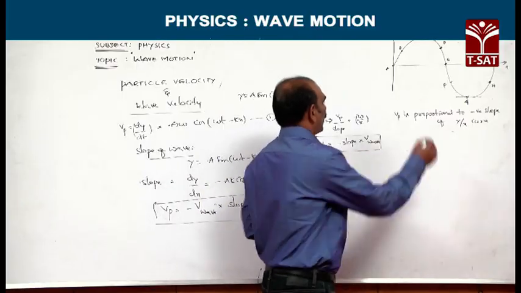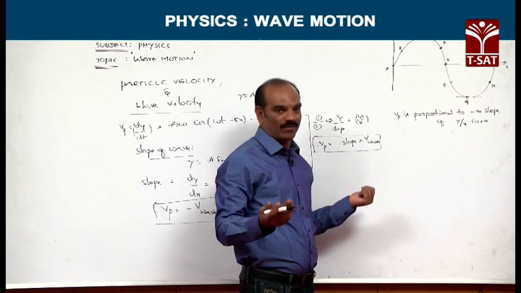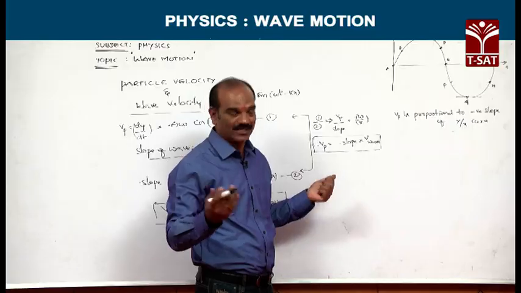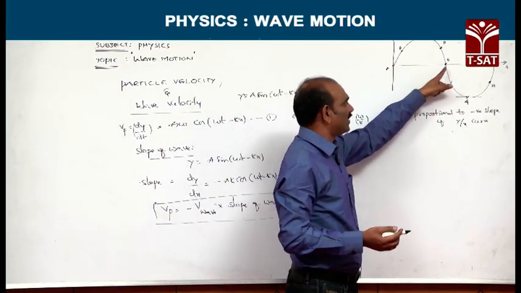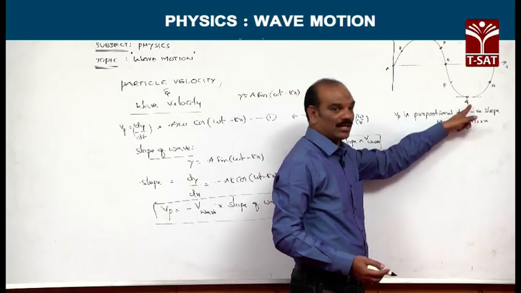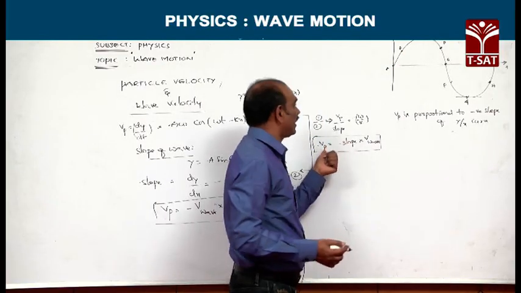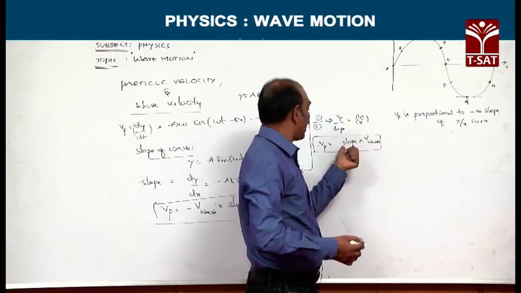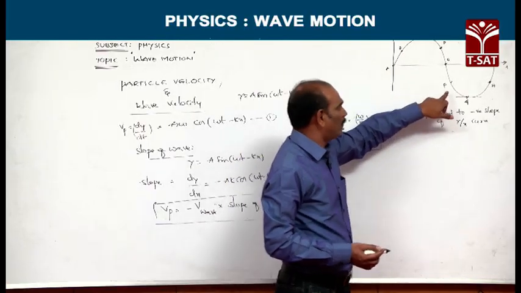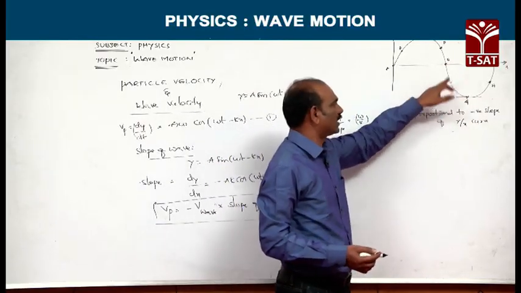For particles A and E, the slope is maximum. For a maximum slope value, the velocity of the particle is maximum. So we can say particles A and E have maximum velocity. For particles C and G, velocity is 0. For particle B, velocity is minus of a positive slope, which is negative, so direction is downward. For particle F, slope is negative, Vp value is positive, direction is upward.